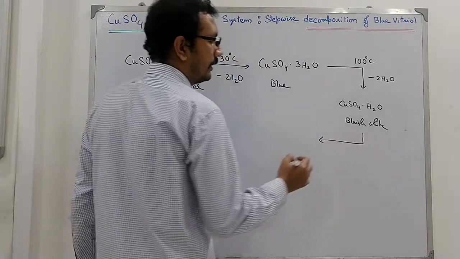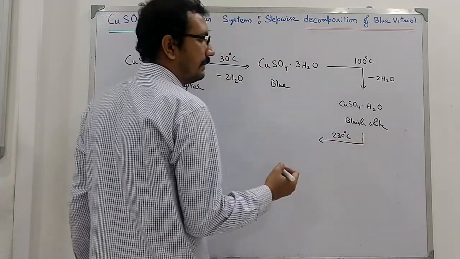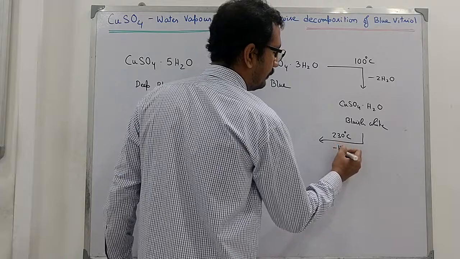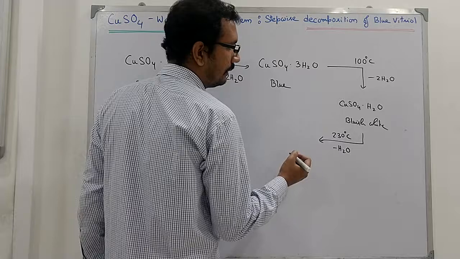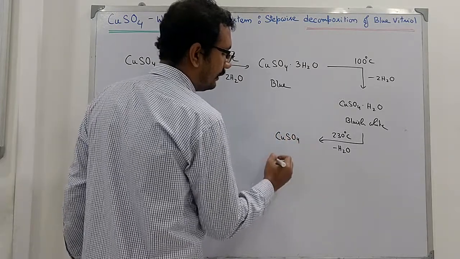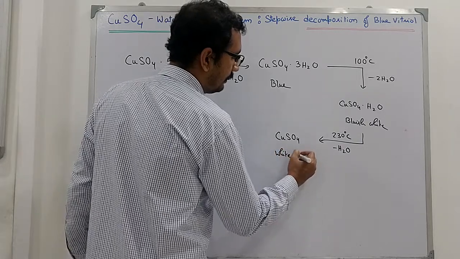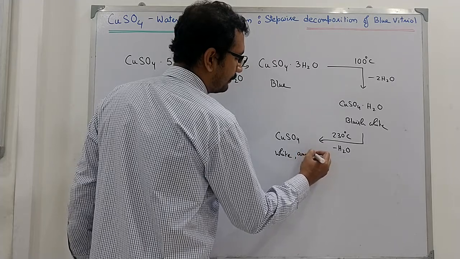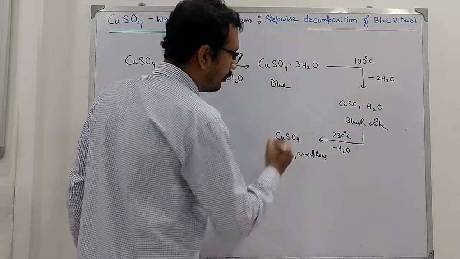Finally, upon application of 230 to 250 degrees centigrade, the last molecule of water is released, and we have the white and amorphous copper sulfate.